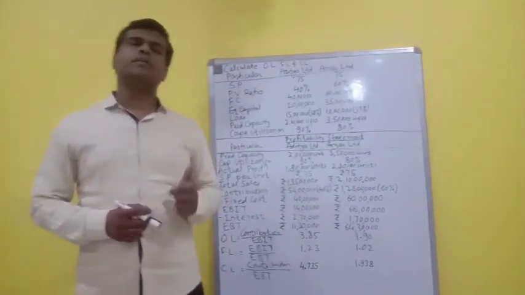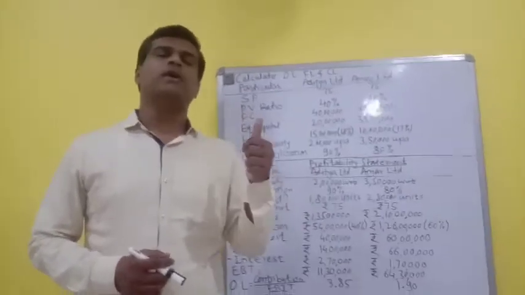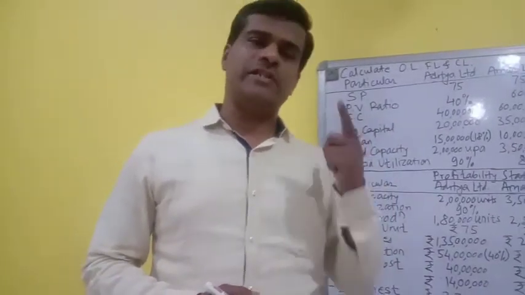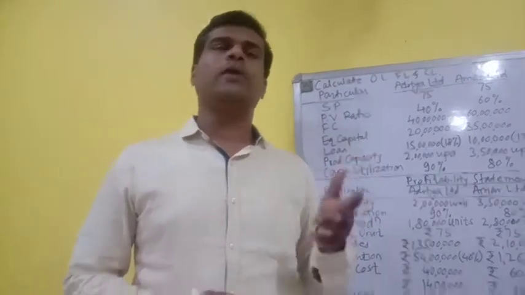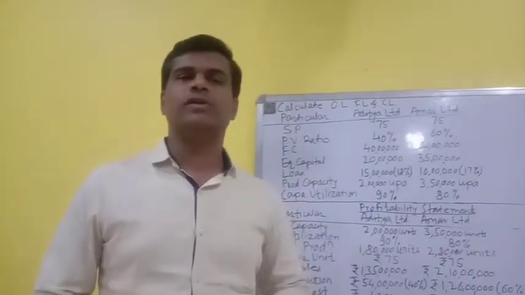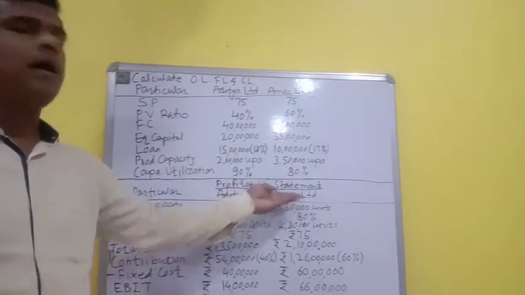Friends, when you are supposed to calculate leverages, there are three things that you require. Number one, you require contribution. Number two, you require EBIT, and number three, you require EBT. So how to get these things and then proceed to the calculations of leverages, that we are going to see through this problem. So this is the profitability statement for Aditya Limited and Amar Limited.